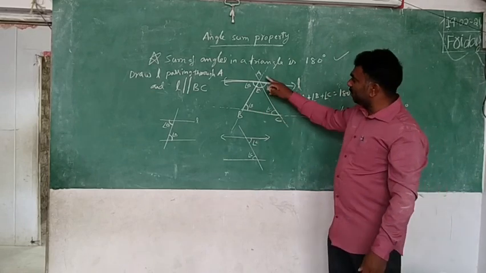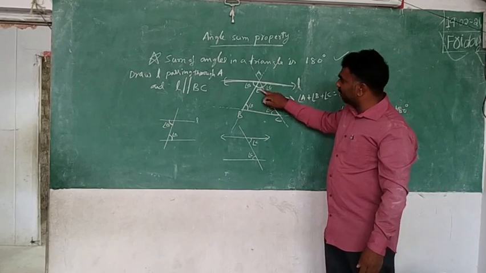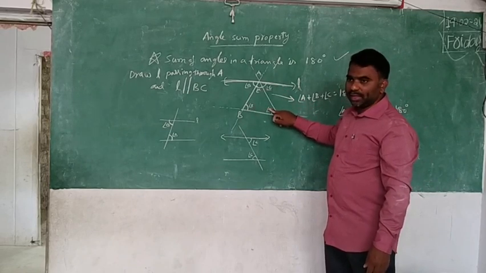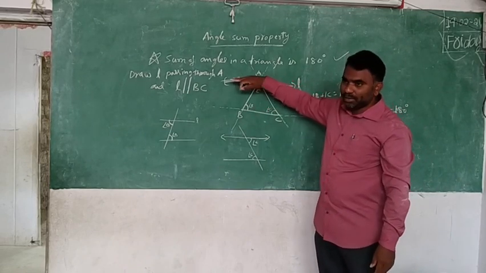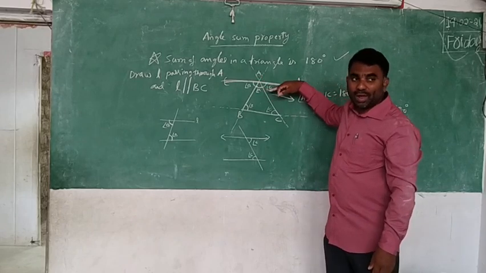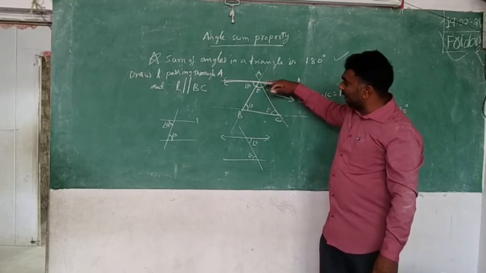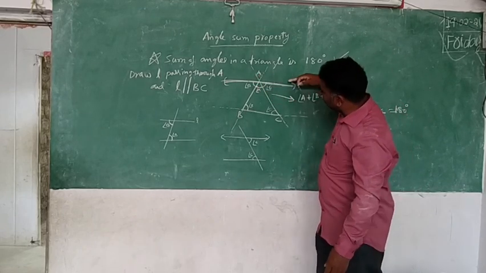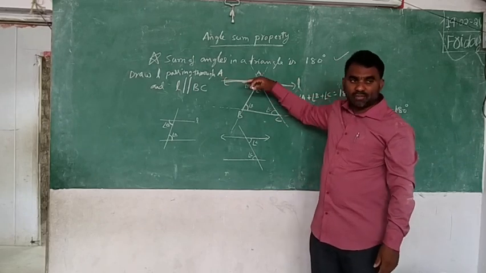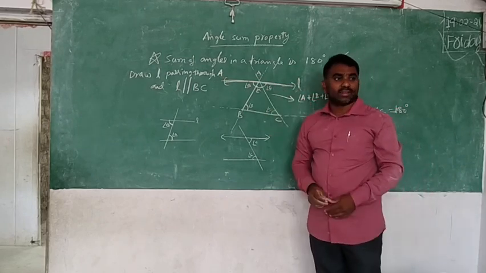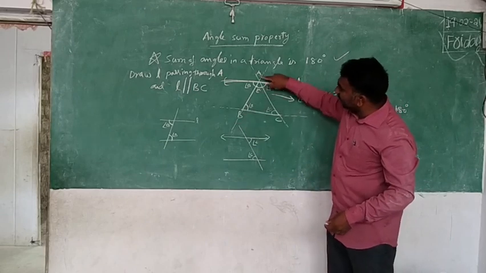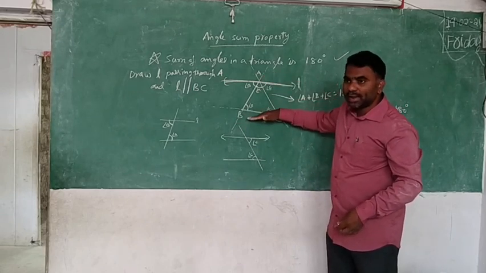No. What I have done? Triangle ABC. This is angle A, angle B, angle C. I have drawn one line L. How have I drawn the line? Which is parallel to BC and passing through A. Then I found that there is a transversal here. Which is that? This is the transversal on the parallel lines.